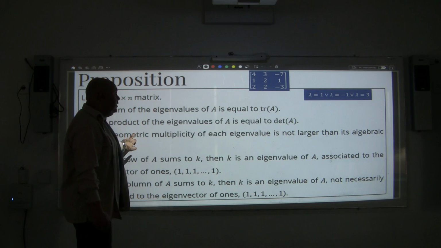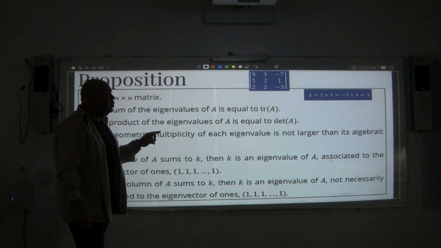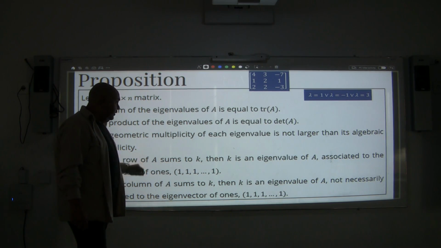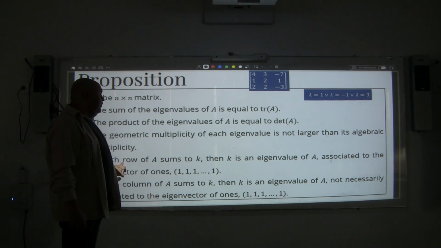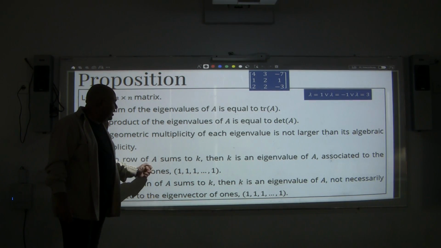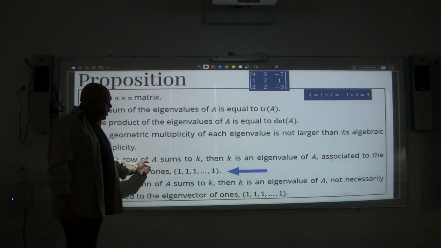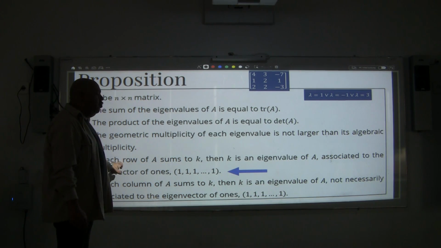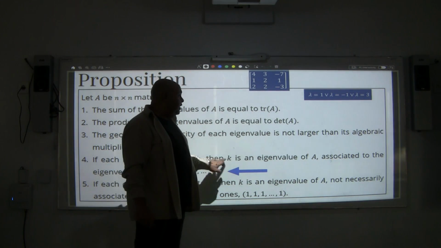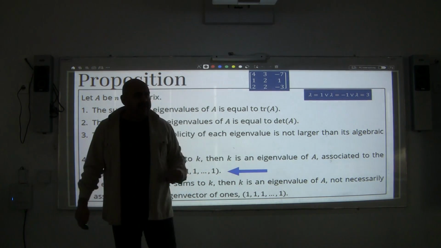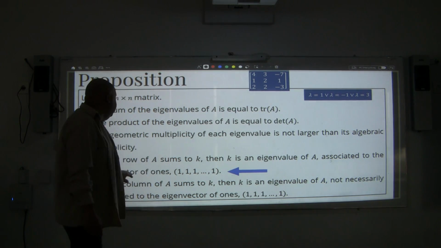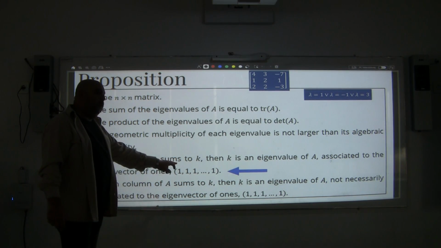The geometric multiplicity of each eigenvalue is not larger than the algebraic multiplicity. And that's a very good remark, you should keep in mind. Also, if each row of A sums to k, that's a very nice remark. Once more, if each row of A sums to a certain number, then this number is an eigenvalue of A. That will make your life much easier. Okay? Associated to the eigenvector of ones, this is 1, 1, 1.